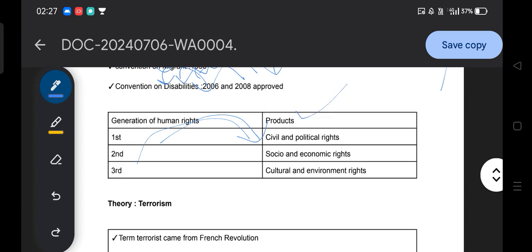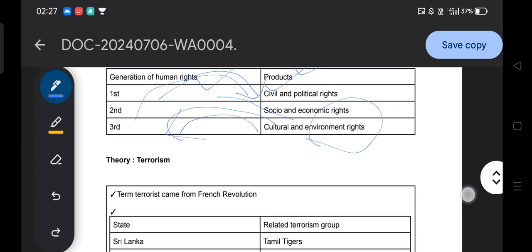What belongs to the first generation, the second generation, and the third generation? Civil and political rights, the first generation, relate to non-discrimination, freedom from arbitrary arrest, and freedom of thought. Second generation are socio-economic rights, like the right to work and the right to live a life in a dignified way. Then the cultural and environmental rights, like protection of the environment and protection against climate effects, are the third generation. Recently the Honorable Supreme Court also provided a verdict on it. This is how the three generations of human rights are divided.